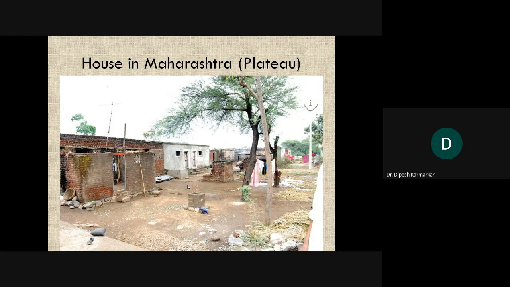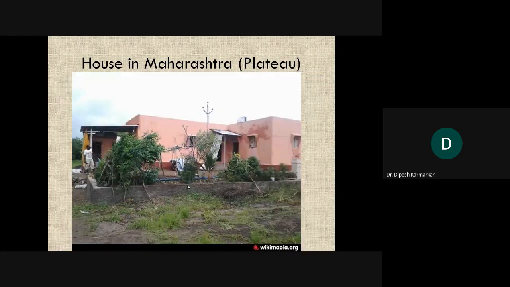Certainly you can observe the lack of vegetation all around, so you can understand the aridity or the dryness in this area, less rainfall or less moisture. These are some more examples of the plateau houses. Again, flatter, without any roof or slanting roof. At the most, you can see some parts outside the house covered by tins or asbestos sheets.